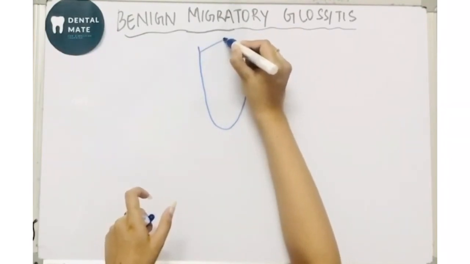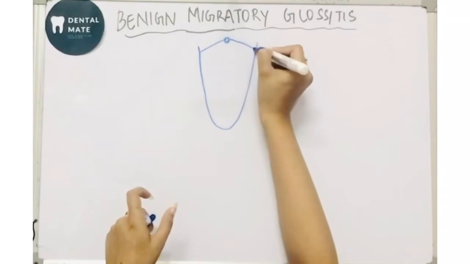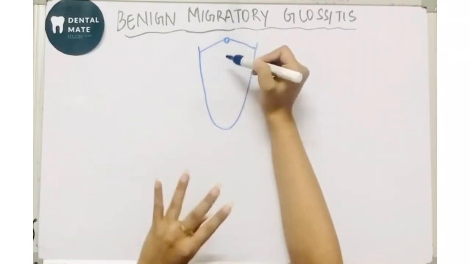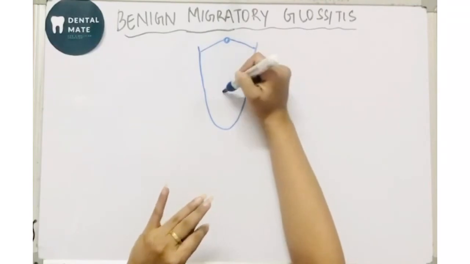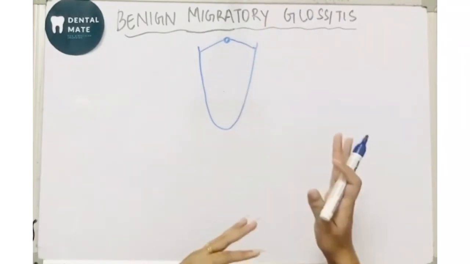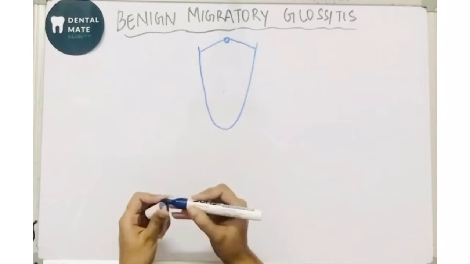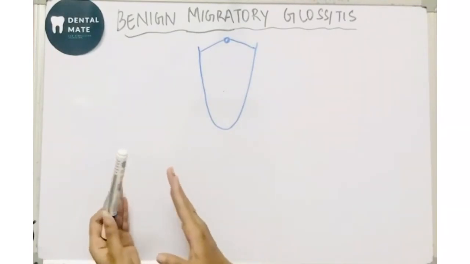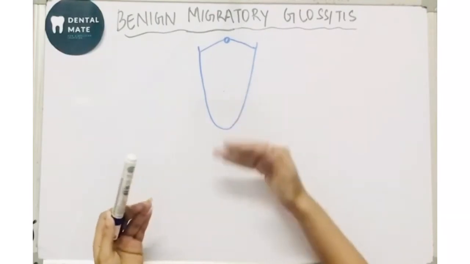This inflammation is a benign condition and it is migratory, means ये अपनी location change करता रहता है, कभी यहाँ कभी यहाँ कभी यहाँ, means it keeps on changing its location. So it is actually a benign psoriasiform mucositis of the dorsum of the tongue.